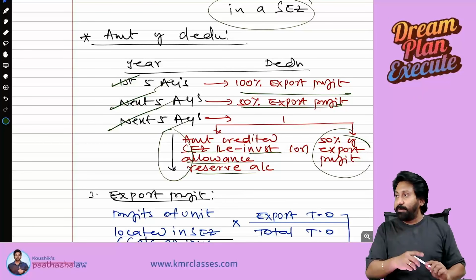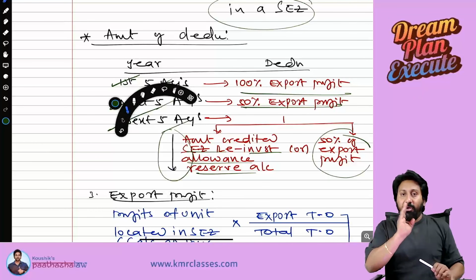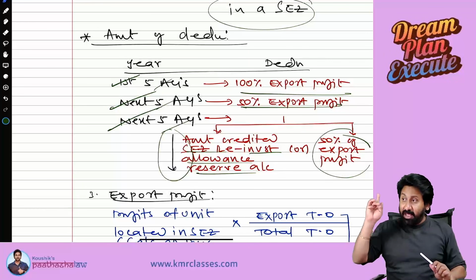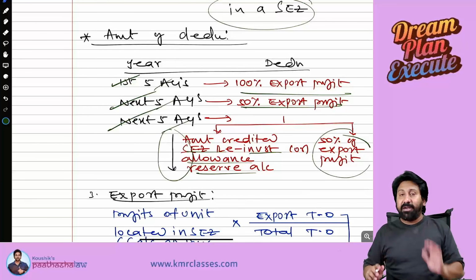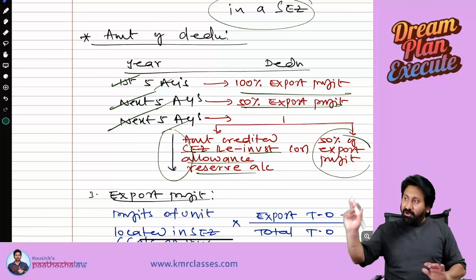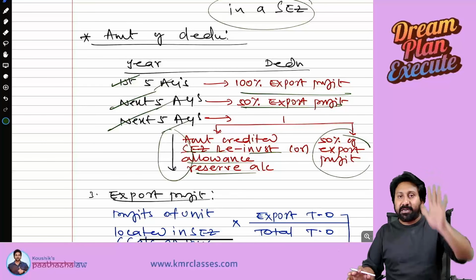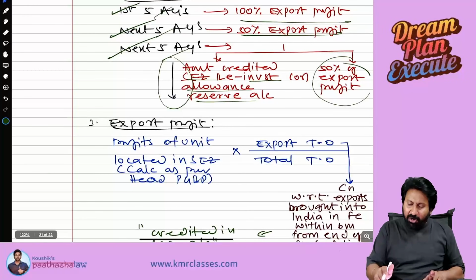First 5 assessment years, 100% export profit. Okay, next 6 to 10, 50% of export profit is allowed as a deduction. Next, for the next 5 assessment years, 10 to 15, it will be allowed as a deduction. How much amount? Amount credited to the SEZ reserve account or 50% of export profit, whichever is lower. So, what is an export profit?